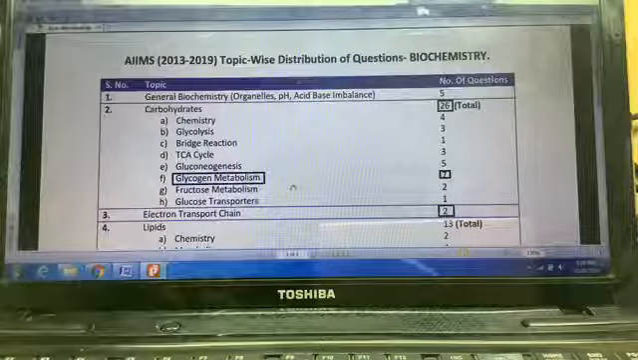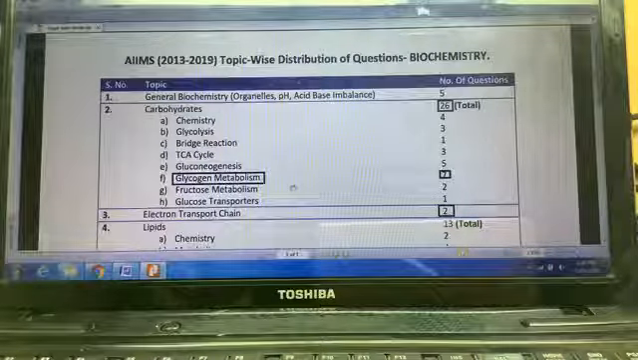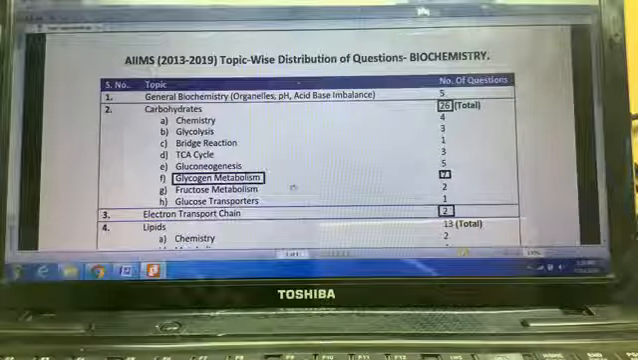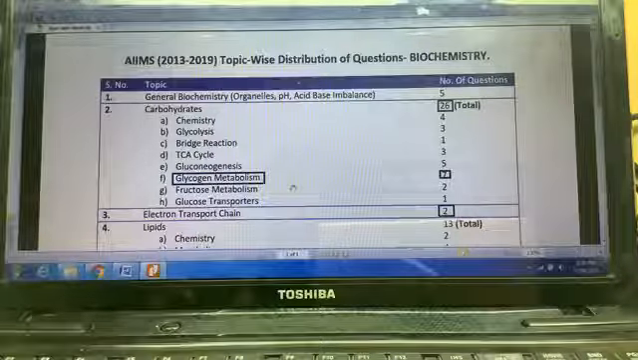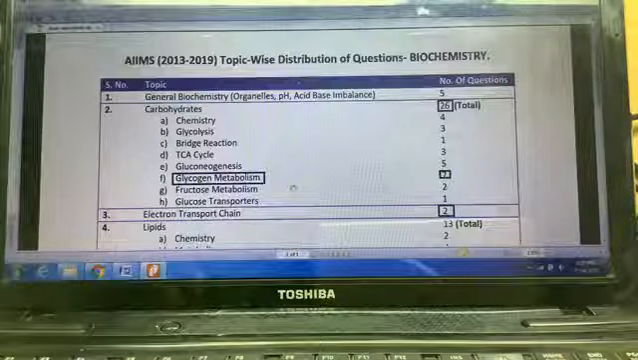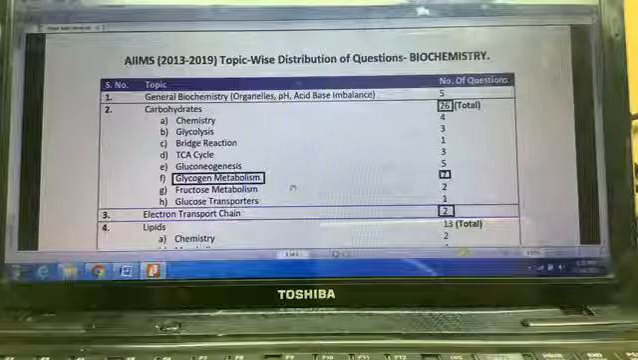So glycogen metabolism is a very important, I would say a very high yield topic from the carbohydrate section, which any candidate going for the AIIMS exam cannot afford to miss. You must ensure that you've covered the glycogen metabolism, particularly the glycogenosis, because they will land up as the clinical case.